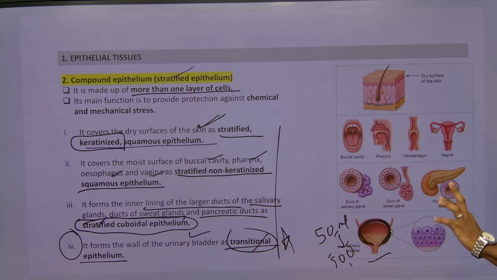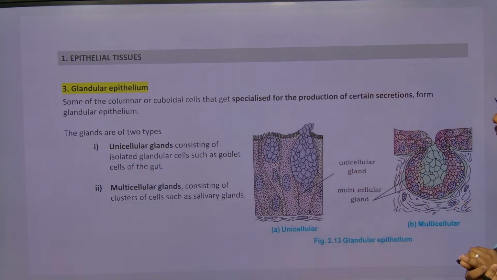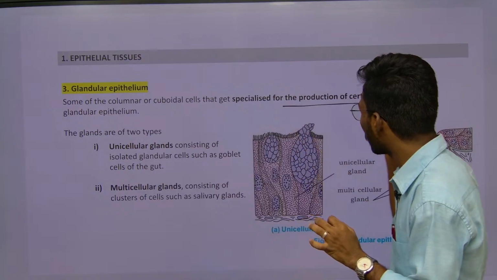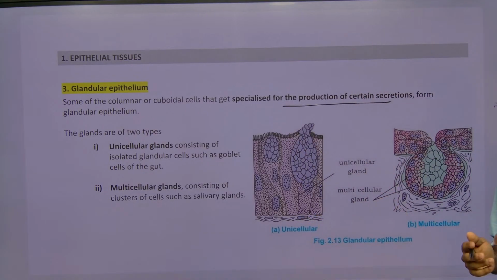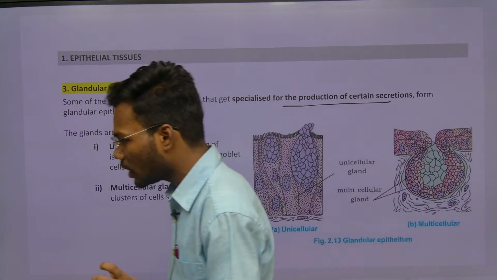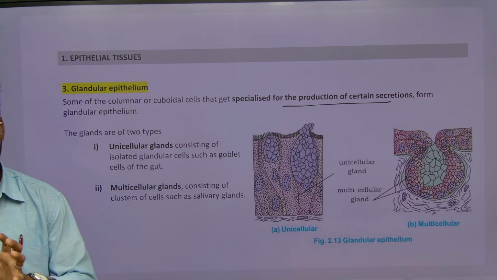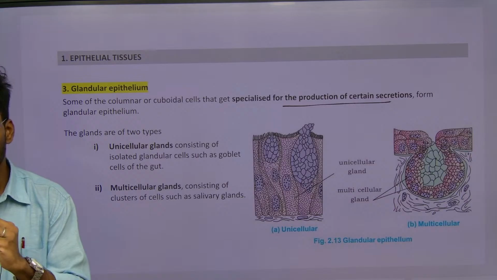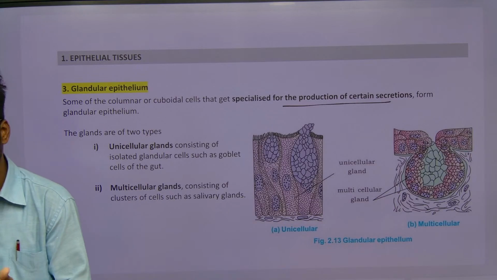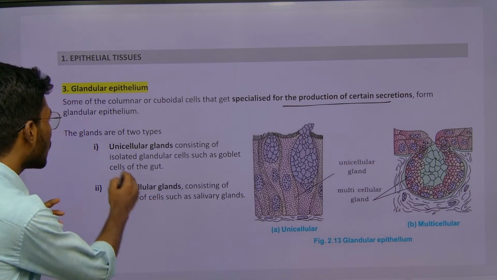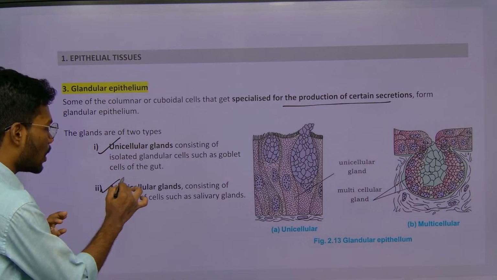Understand? So that was the simple classification. One is simple epithelium, another one is compound epithelium. Next one, very simple. Based on the production of certain cells, we have unicellular glands or multicellular glands, right? This simple epithelium, or else this epithelial tissue, is modified as some glandular kind of cells. So one is unicellular glands and multicellular glands.